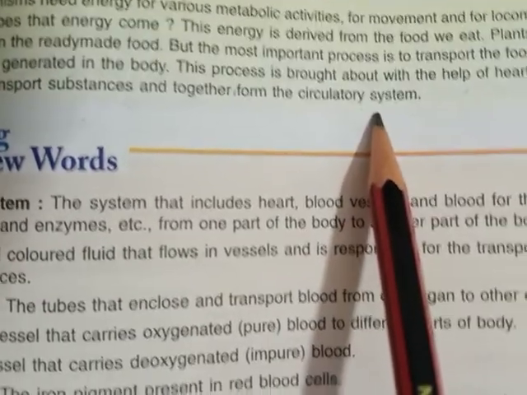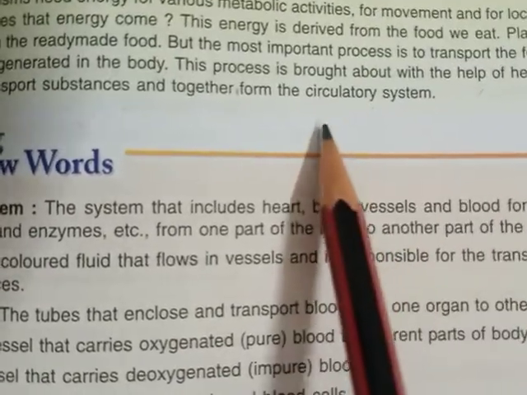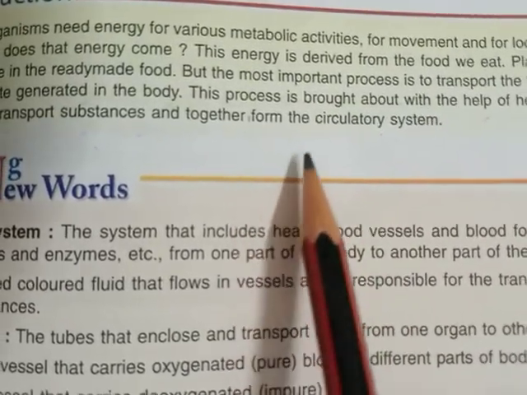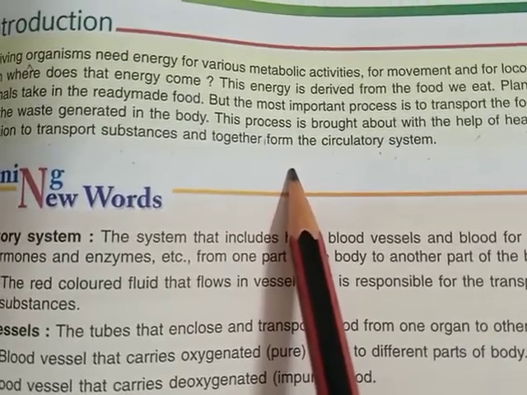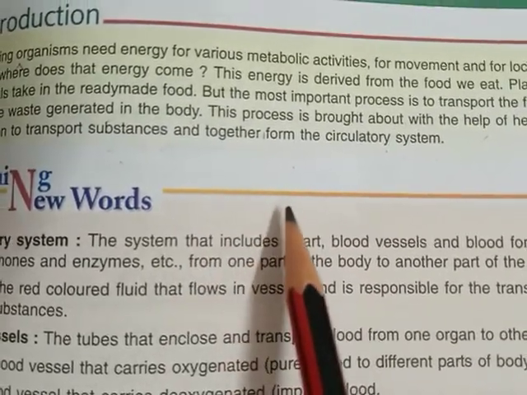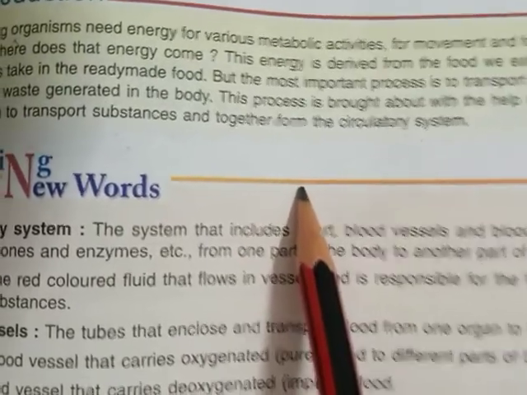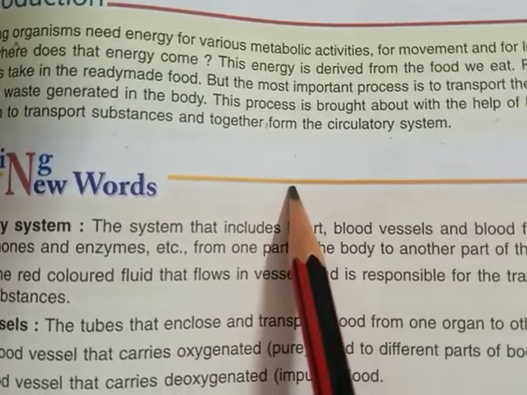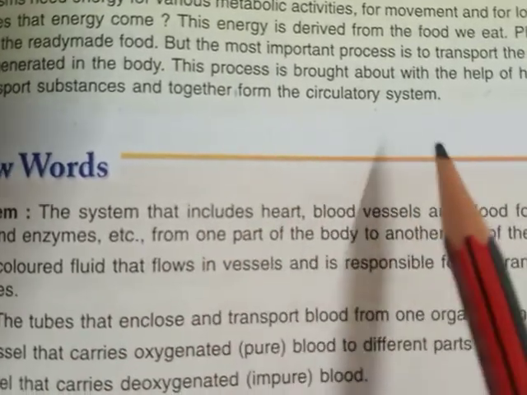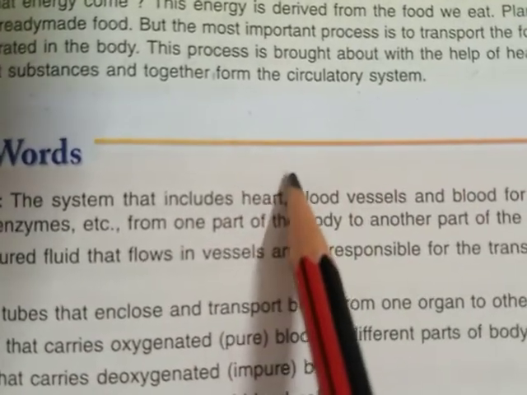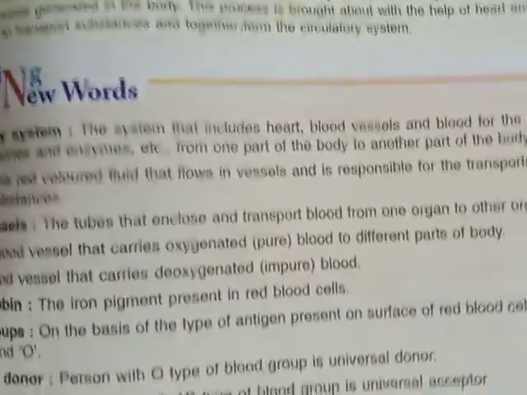So the heart, the blood vessels and the blood together form the system known as the circulatory system. And the main function of the circulatory system is to transport oxygen, carbon dioxide, food, hormones, and other enzymes from one part of the body to the other.